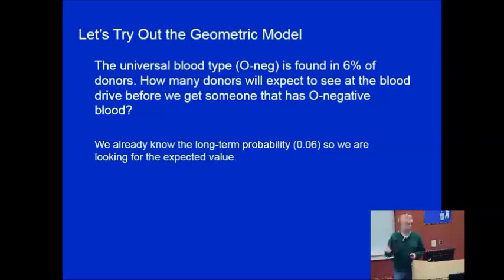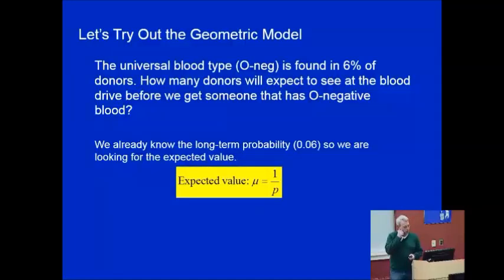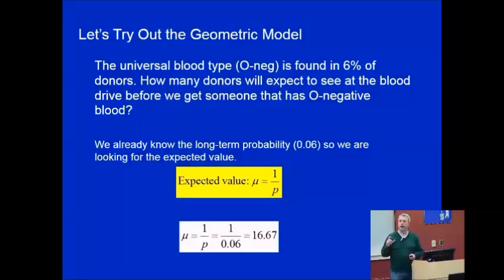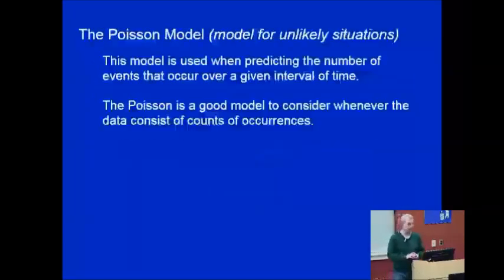Well, we already know the long-term probability is 0.06, so what we really would like to do is extend that out to figure out how that is going to affect the number of donors coming through the door. So we can just use our expected value, mu, which is 1 over that probability, so 1 divided by 0.06. And we find that 16.67 donors, or almost 17 donors on average, will have to come through the door before we hit that first O negative donor. Just a little application of the geometric model.